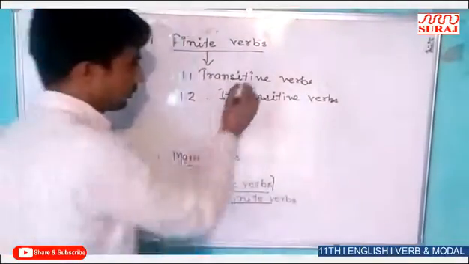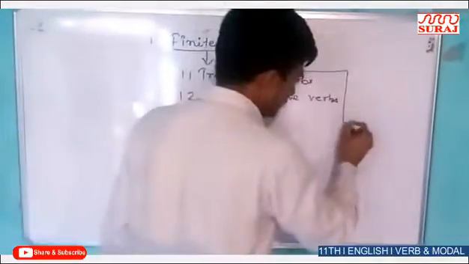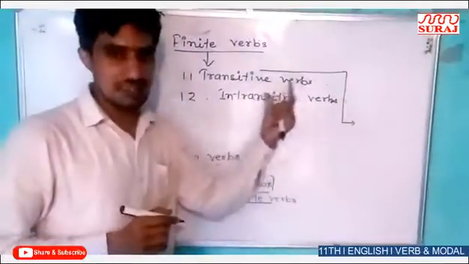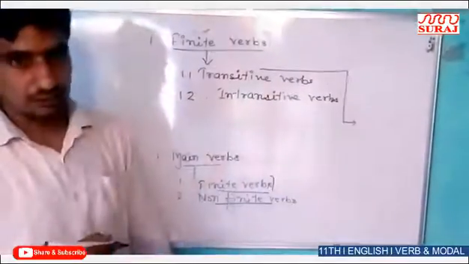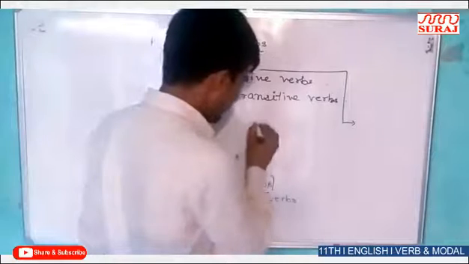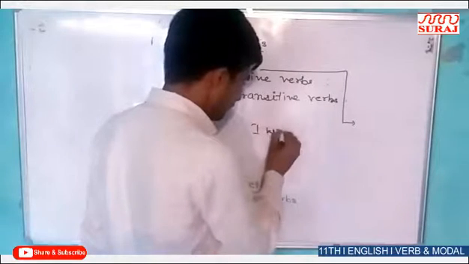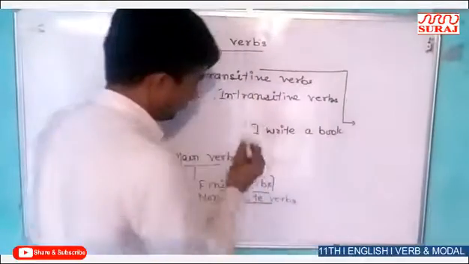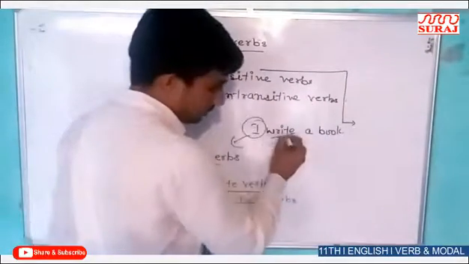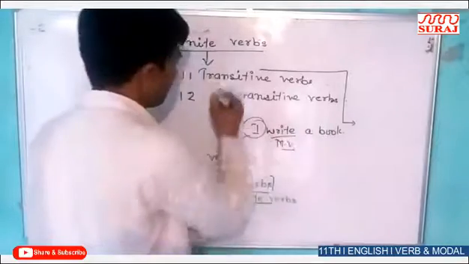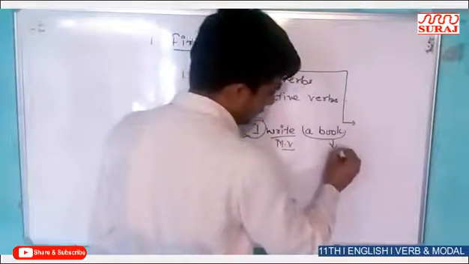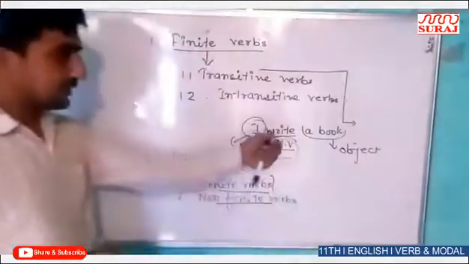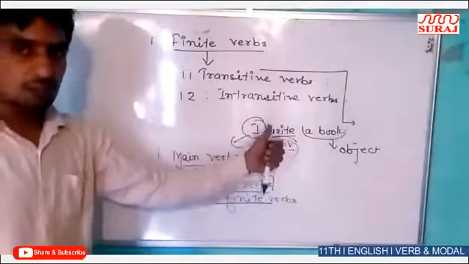Transitive verbs, those verbs after which there is an object. The verb contains an object. This is a transitive verb. For example, I write a book. In this example, I is the subject and pronoun, write is the main verb and transitive, and a book is the object of this sentence. That's why we can say that write is the transitive verb.